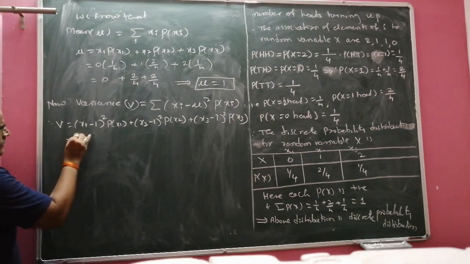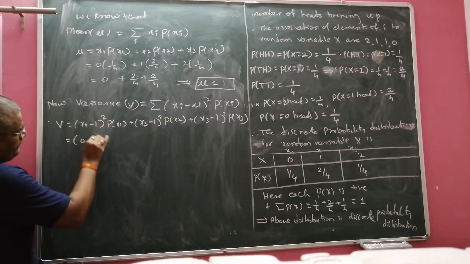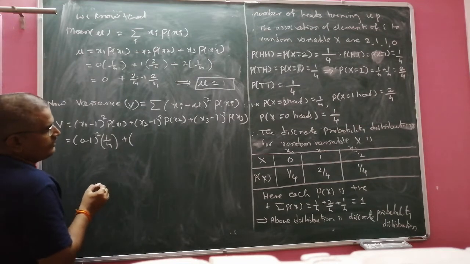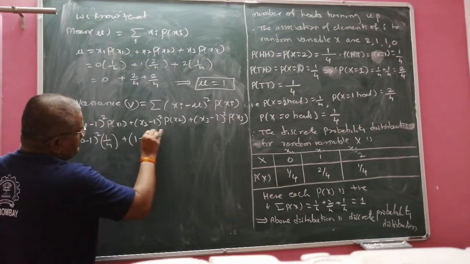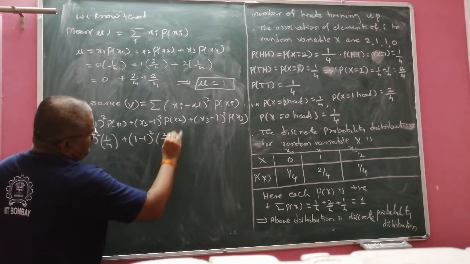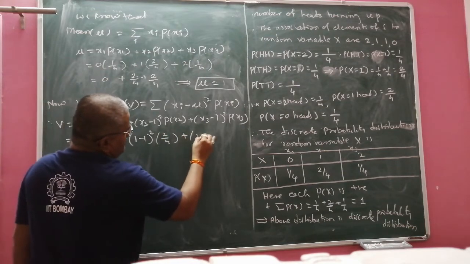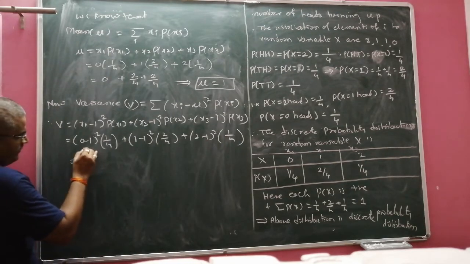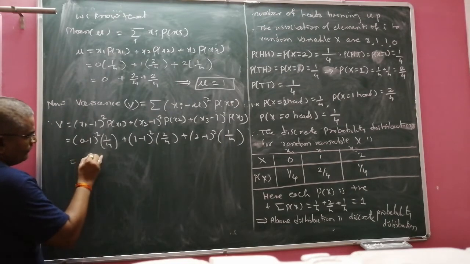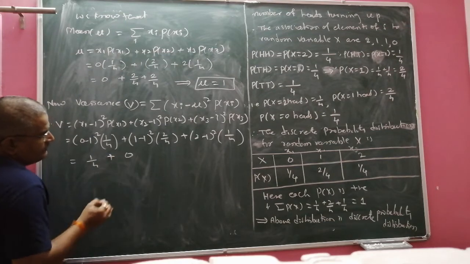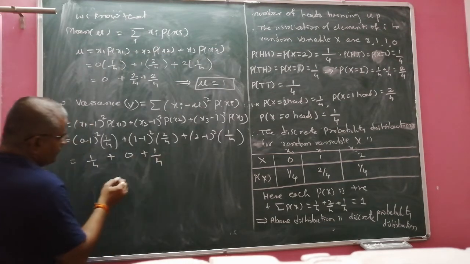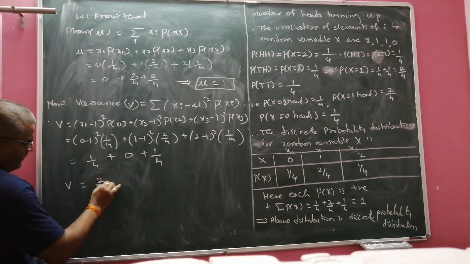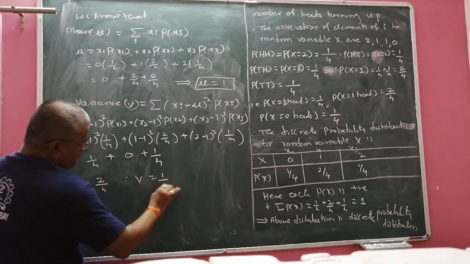Here x1 is 0, minus 1 square, into 1 by 4, and x2 is 1, minus 1 bracket square into 2 by 4, x3 is 2, minus 1 bracket square, and it is 1 by 4. Minus 1 square is 1, so that is 1 by 4, plus 0, plus 1 by 4. The sum, the variance, is 2 by 4, therefore V is equal to 1 by 2.